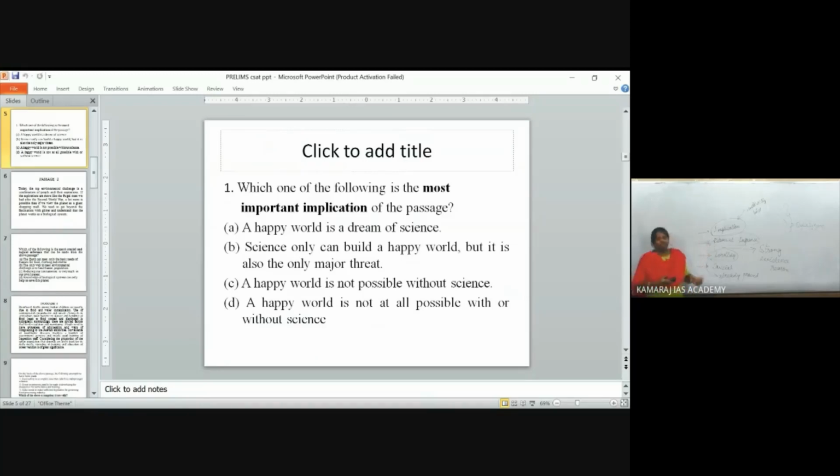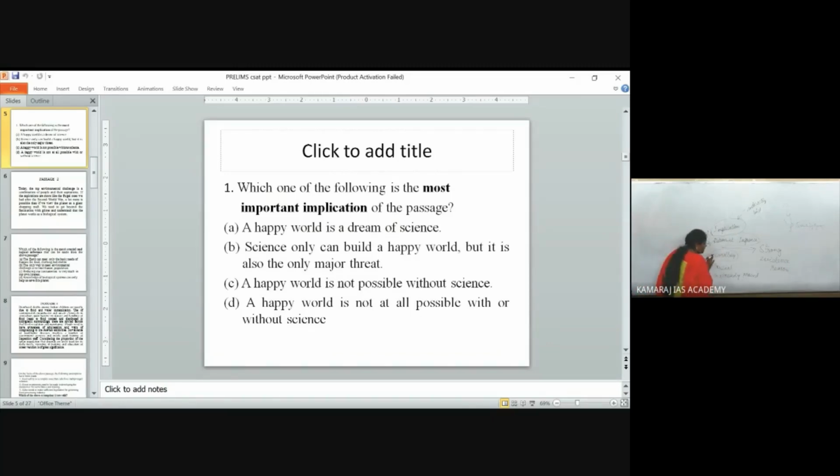Some students think that practicing CSAT one month before prelims is enough. If you are good in maths, you can go through it in the last 2 months, well and good. But for the comprehension part, you cannot reach conclusions unless you are reading newspapers regularly.